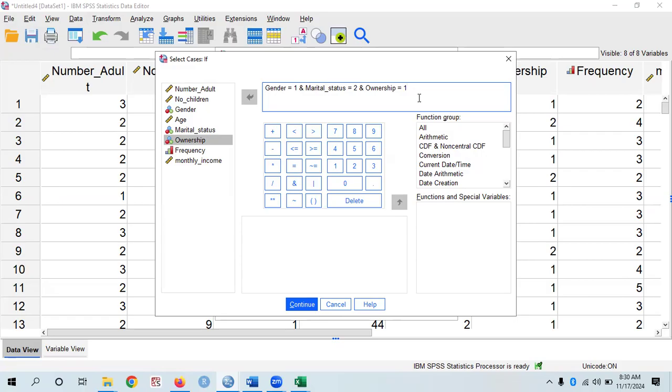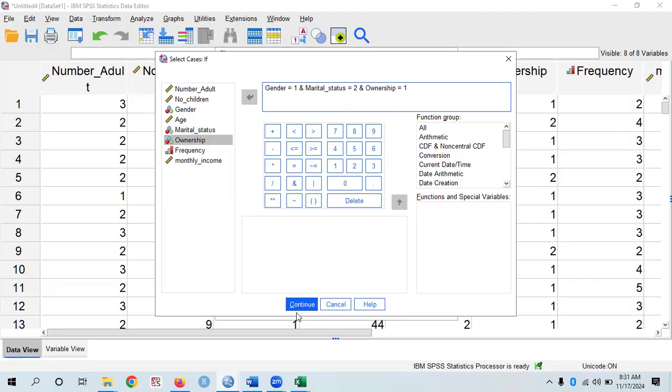The last condition there, never get together, will be our output frequency. That will be our output. So let me explain these three things again. These three things are saying that we are referring to only married men. That is, man is gender, married is marital status, and this man is living in their own apartment.